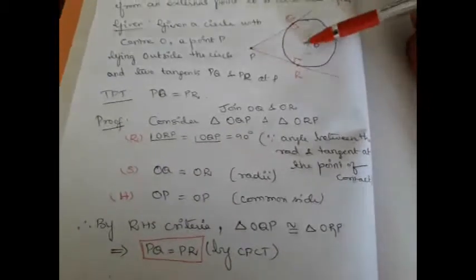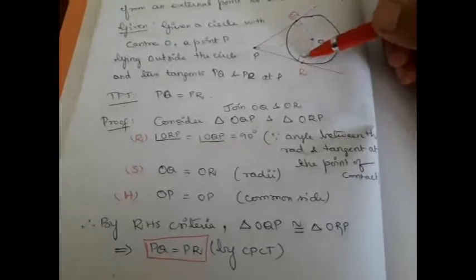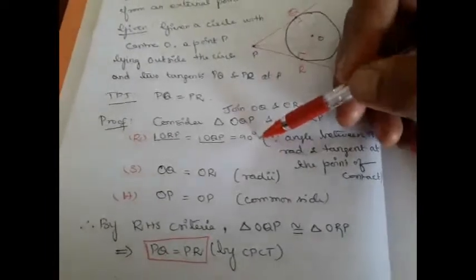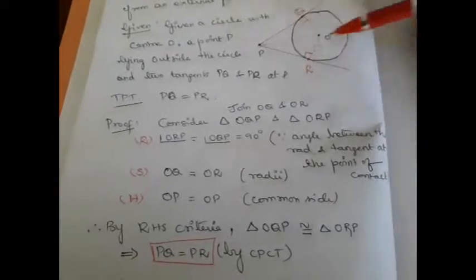Now I am going to show you how we can prove it using congruency. Consider triangle OQP and triangle ORP. We have one angle of 90 degrees, which is a right angle, and OQ is equal to OR, which is one side, because these two are radii. Then OP is a common side.